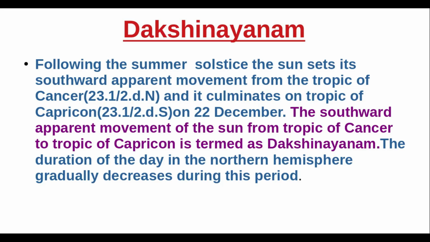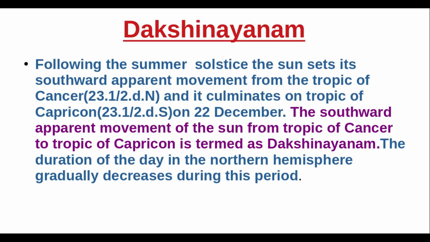Dakshinayanam. Following the summer solstice, the sun starts its southward apparent movement from the Tropic of Cancer and it culminates on Tropic of Capricorn on December 22.